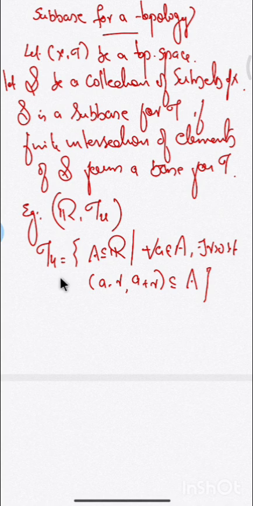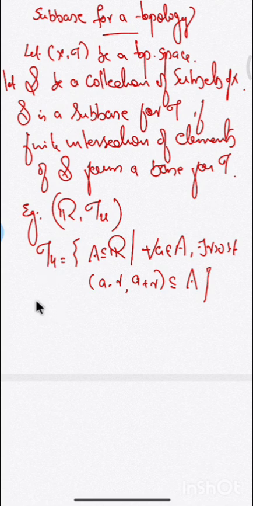We proved that this is a topology, called the usual topology or standard topology, and every open interval in the real line is open here. We already proved that the collection of all open intervals forms a base for this topology.